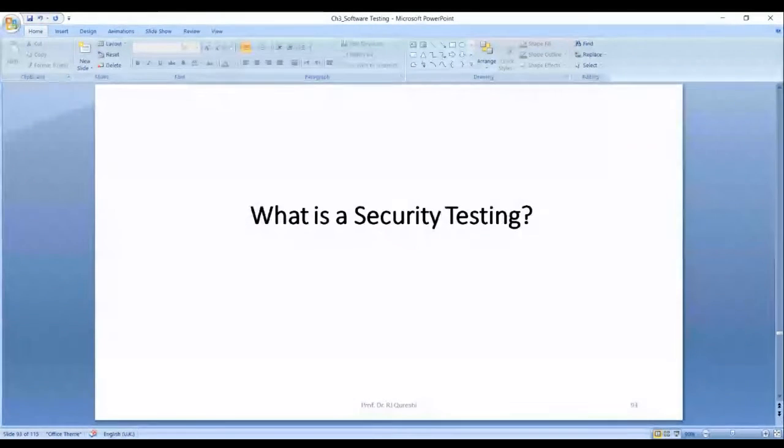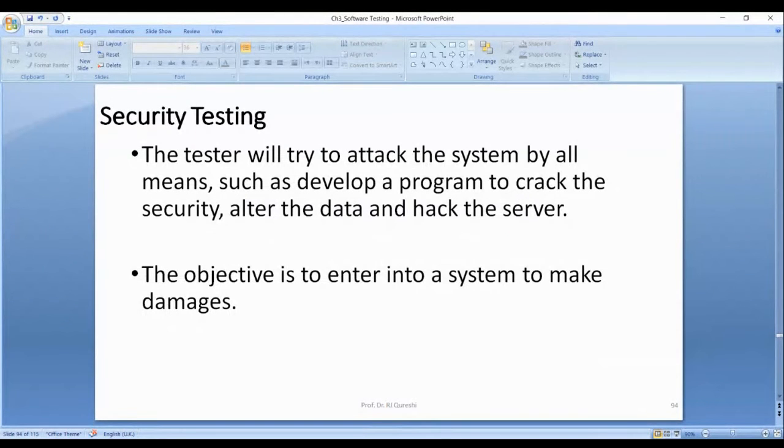Then we have security testing. The tester will try to attack the system by all means, such as developing a program to crack the security, alter the data, and hack the server. We have categories of attacks.